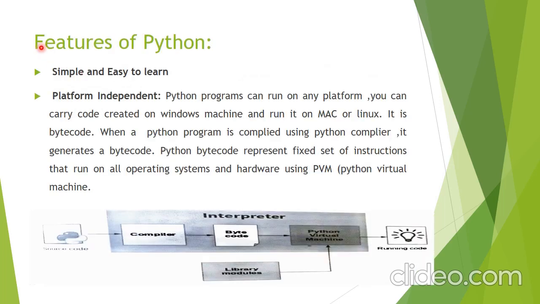Now we discuss the features of the Python programming language. The first feature is simple and easy to learn. Compared to other programming languages, Python is very simple and easy to learn. Okay, we will discuss the same in depth. Next is platform independent. This is the most important. Python programs can run on any platform.